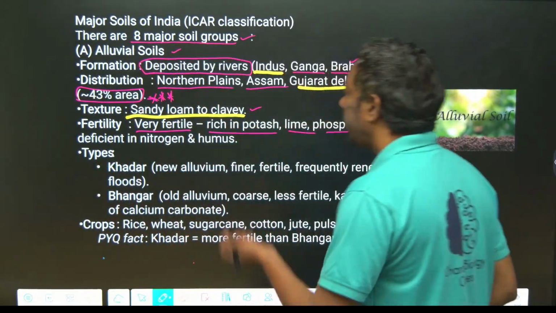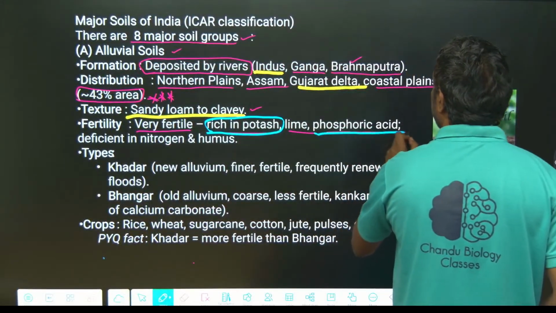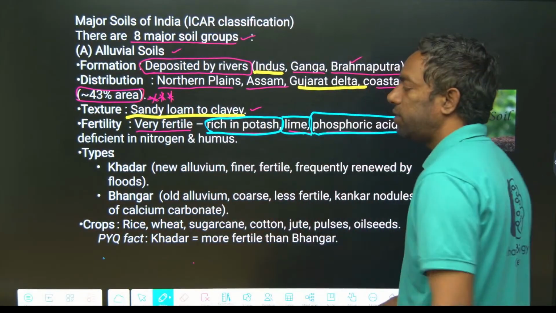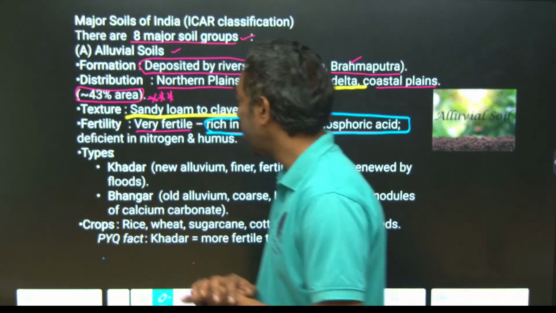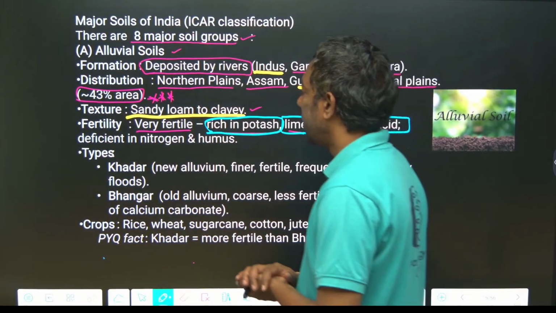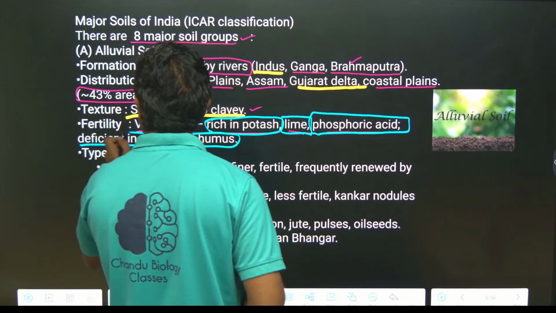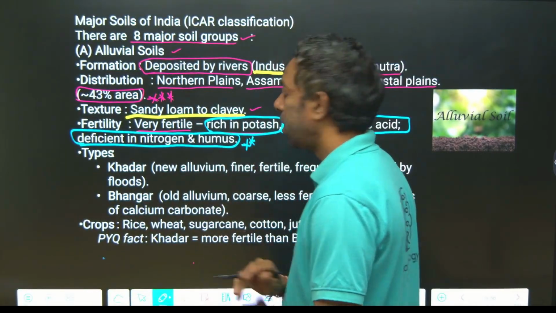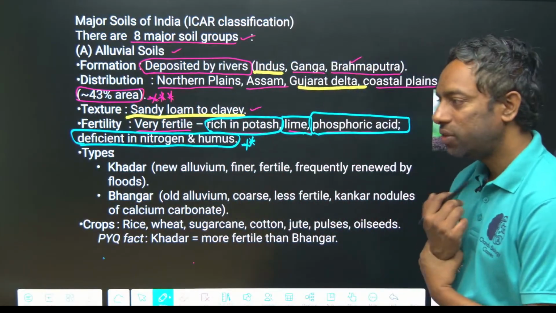Just look here. Rich in potash and phosphorus and lime. Alluvial soil is rich in potash, phosphorus and lime. This is important from the exam point of view. It is deficient in nitrogen and humus, guys. This is also important. Nitrogen is mostly absent in the alluvial soil, and humus is also not there.